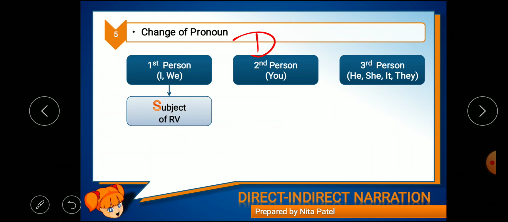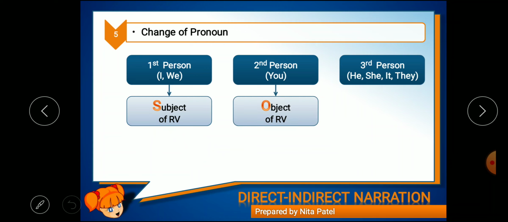Second person: if a second person pronoun is given, then we'll convert it according to the object of RV. What is the object of RV? Roxy said to Rosie.